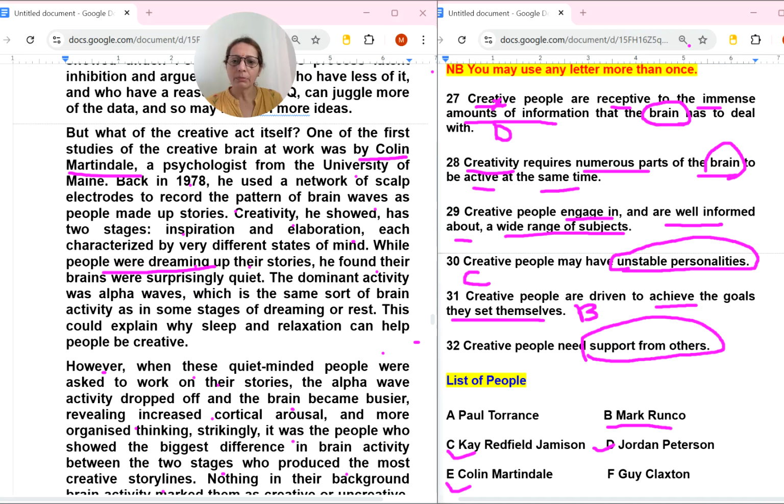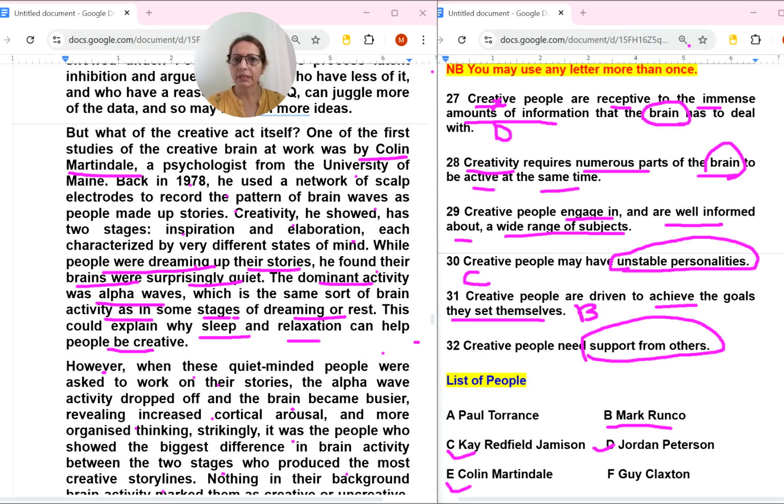People were dreaming up their stories. He found their brains were surprisingly quiet. The dominant activity was alpha waves, which is the same sort of brain activity as in some stages of dreaming or rest. This could explain why relaxation and sleep can be creative.